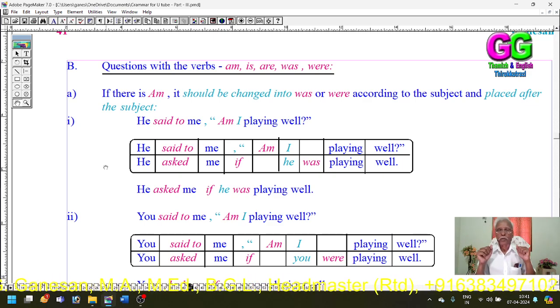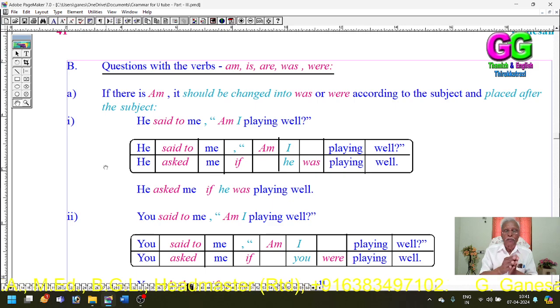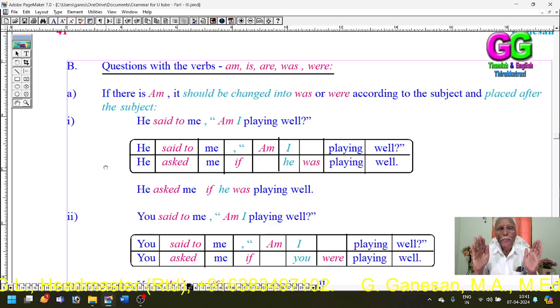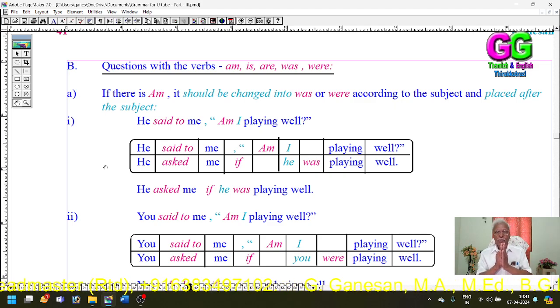In the B part, we are going to say the rules for conversion of questions having the B verbs. Questions with the auxiliary B verbs: am, is, are, was, and were. If there is am, it should be changed.